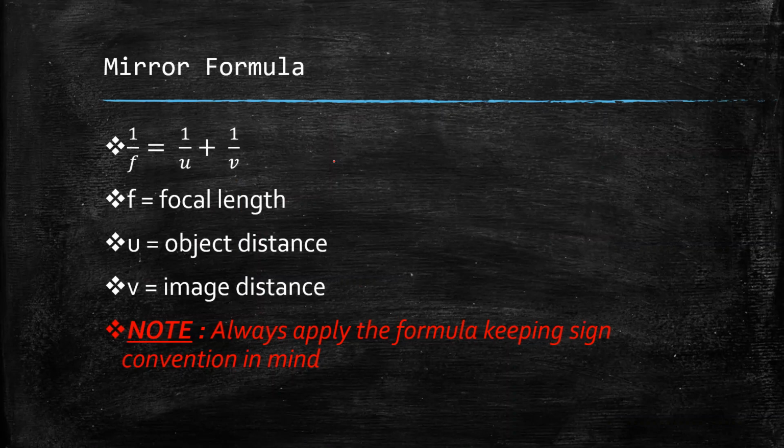Here is the mirror formula: 1/f = 1/u + 1/v. f is the focal length, u is the object distance, and v is the image distance. Now this note is very important. Always, I repeat, always apply the formula keeping the sign convention in mind. If you do not use the sign convention, then the answers you will get will be wrong.